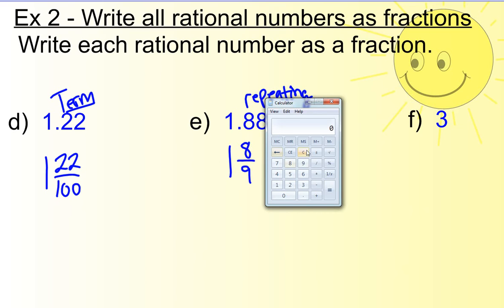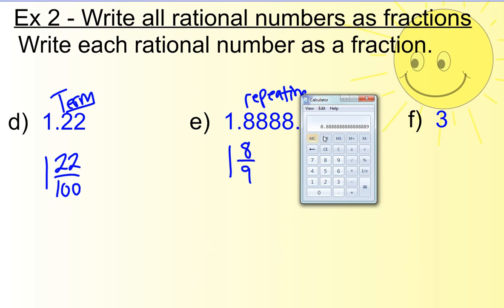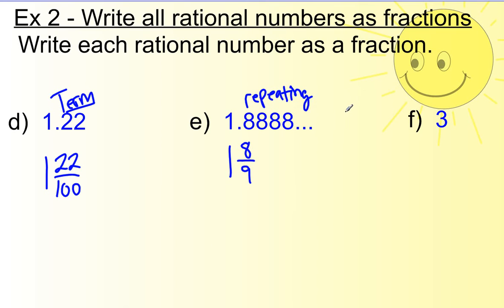And calculator says 8 divided by 9 equals 0.88888888889. Ignore the 9 at the end here. That 9 at the end is because the calculator rounds. And whatever calculator you're using probably rounds that as well. Most of them do.